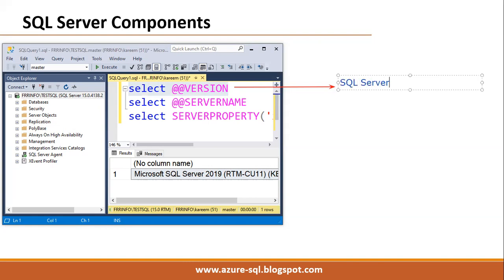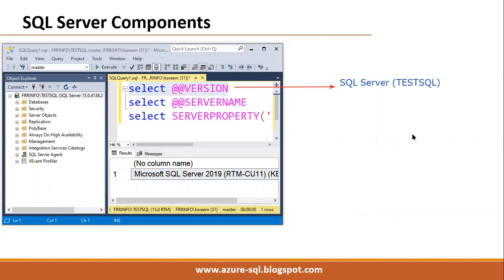SQL Server, in brackets, has the server name. Check here, our server name is test SQL. We have one service with the name test SQL. This test SQL server service will take the request. Here we are using the double at the rate symbols, right?